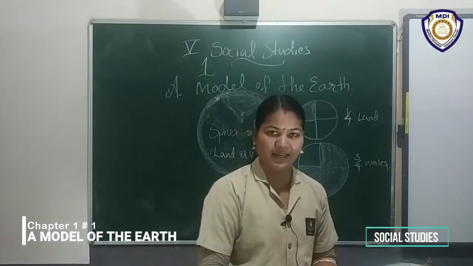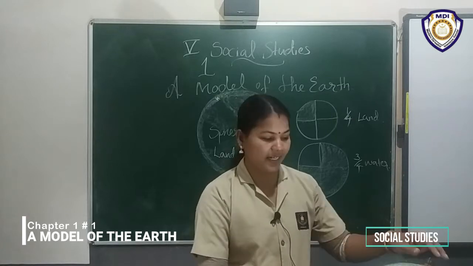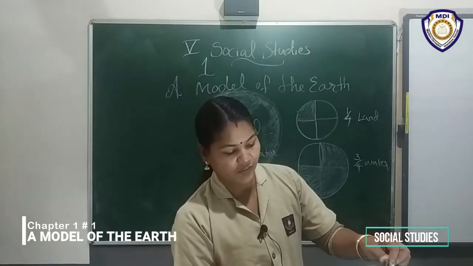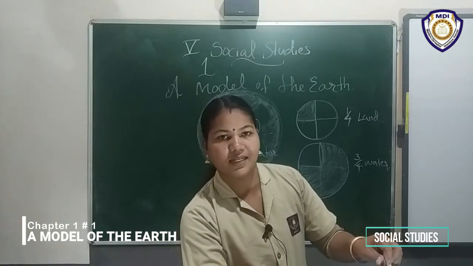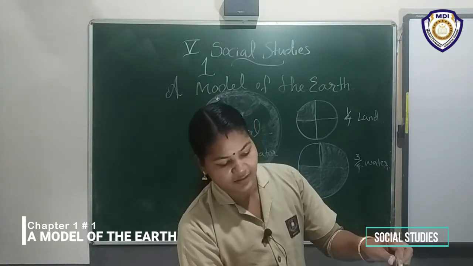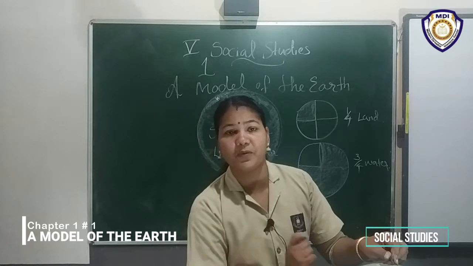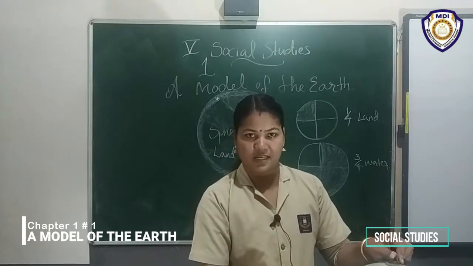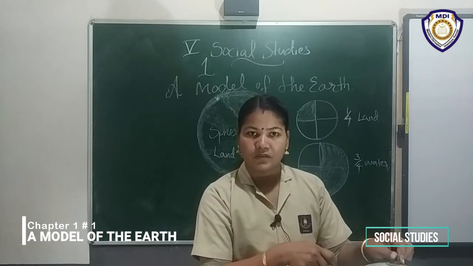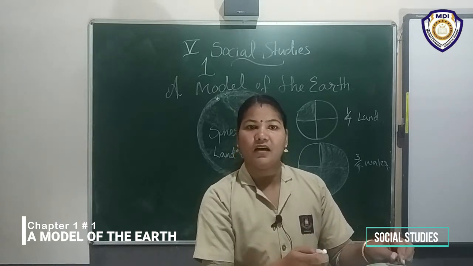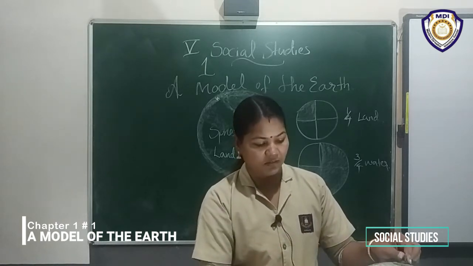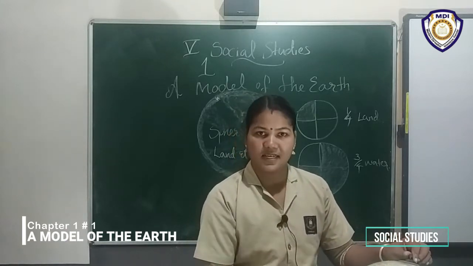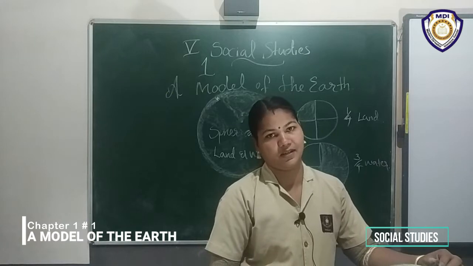Where are the land areas located? Listen, all of you look here. Some different colors are used; that is the land area. The remaining places are full of blue color. Blue indicates water. With the help of a globe we can see where the land area is, where the water is, what the correct shape is, and what the size is.